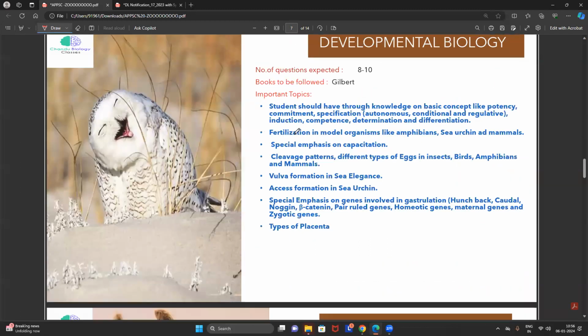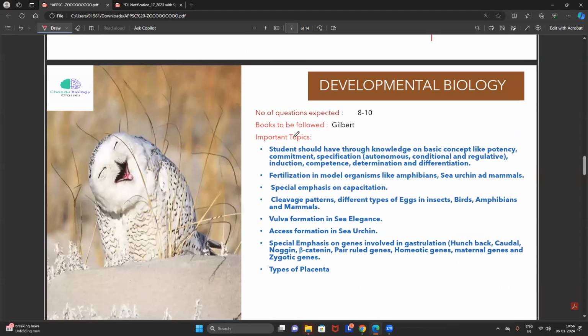Then developmental biology. Again, what zoology people do when they are reading developmental biology is focus only on gametogenesis and fertilization, and they leave the entire developmental biology. No, it's not like that. Gametogenesis and fertilization are very common.